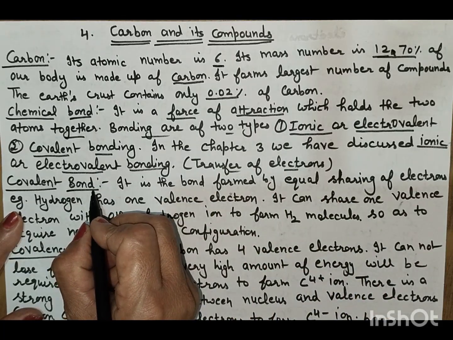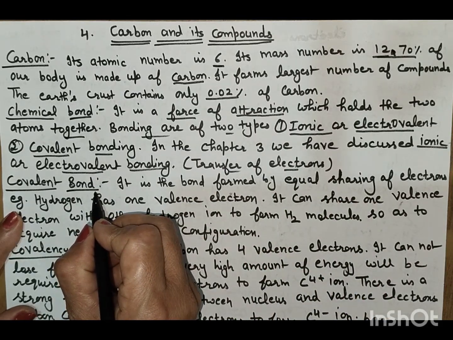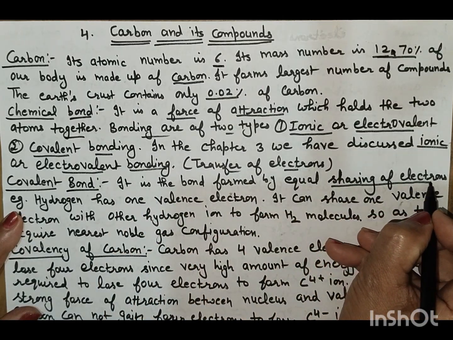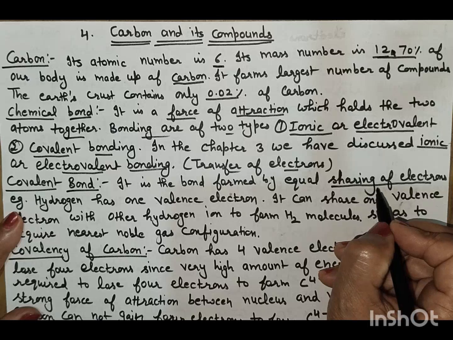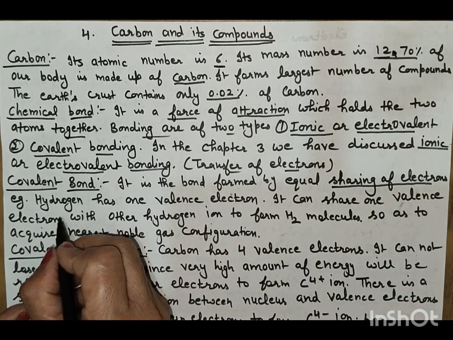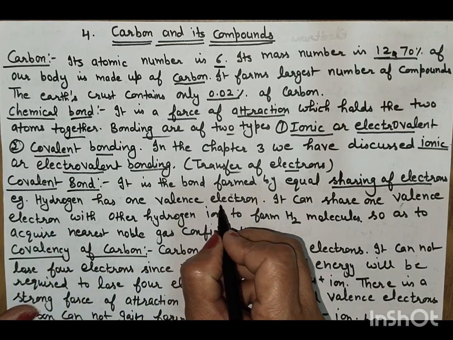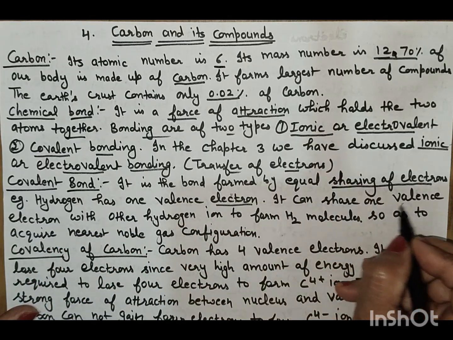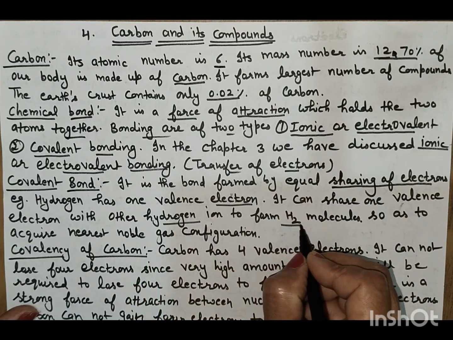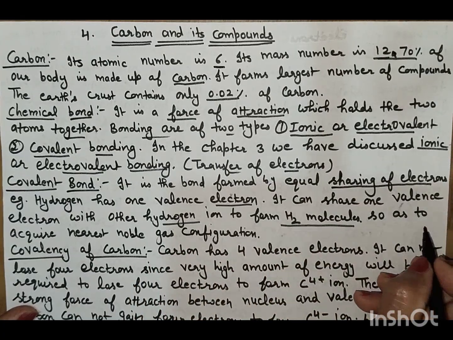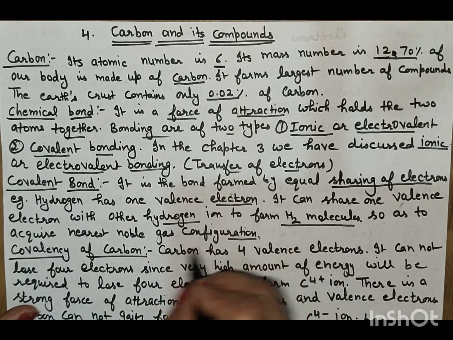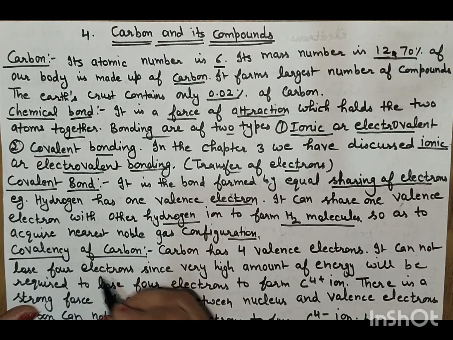Covalent bonding. In this chapter we will discuss covalent bonding. It is the bond formed by the equal sharing of electrons. There is no transfer of electrons; there is sharing of electrons. Example, hydrogen. Hydrogen has one valence electron. It can share one valence electron with another hydrogen atom to form the H2 molecule, so as to acquire the nearest noble gas configuration.